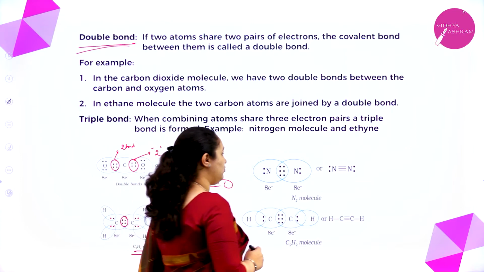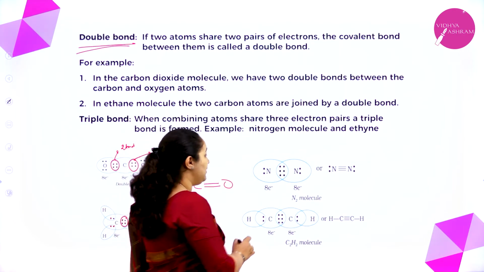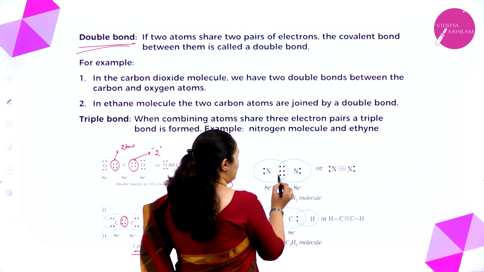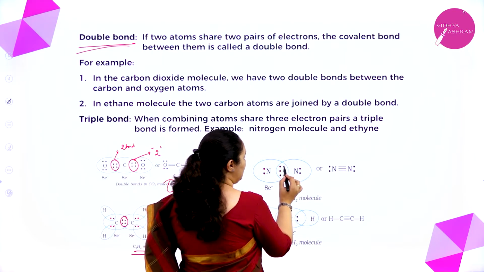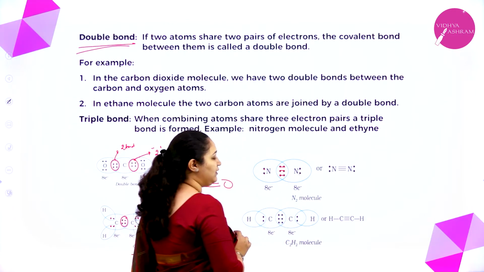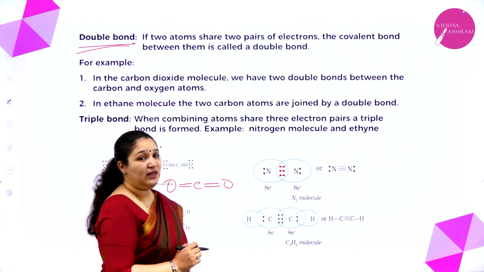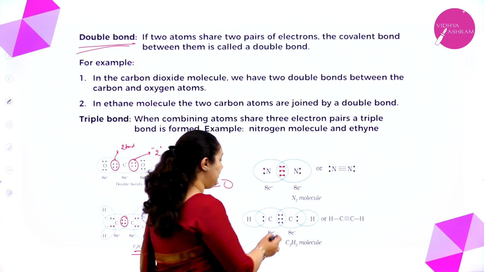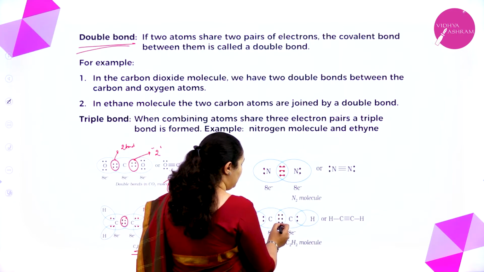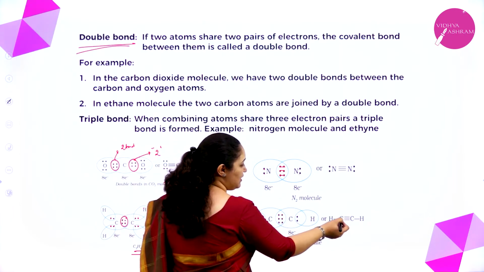Similarly, nitrogen has 5 valence electrons. So the first nitrogen atom has 1, 2, 3, 4, 5, the second nitrogen atom has 1, 2, 3, 4, 5, and there are 3 bonds between the 2 nitrogen atoms. It is the same for the ethyne molecule. Between the 2 carbon atoms we have 6 electrons, that means 3 pairs, so 3 bonds.